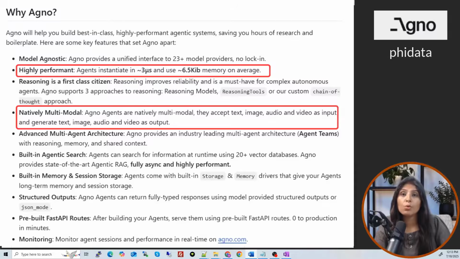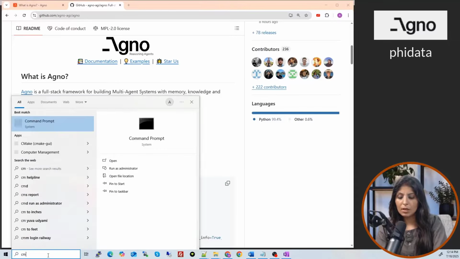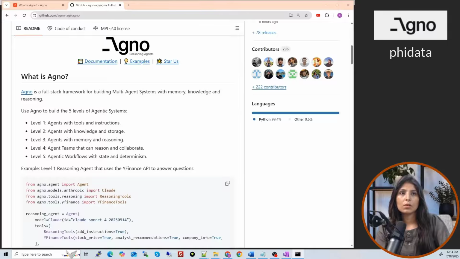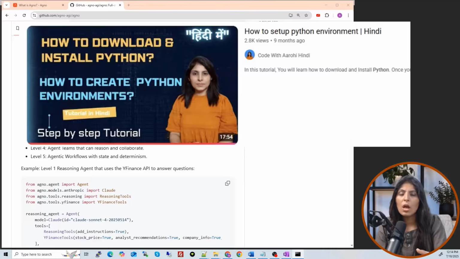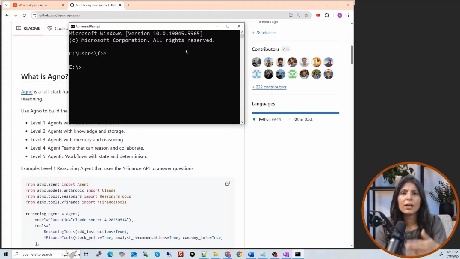So guys, now we understood why we should use Agno. Now let's see how to use it. We will set up the environment first and then I'll show you how we can create an agent in Agno. So let's start. First, open the command prompt. And then I'm going into the E drive because I have created a separate environment for this code. And guys, I always recommend working under a separate environment whenever you try something new. If you want to know how to create a separate environment, you can check this video. Otherwise, if you have Python installed, you can directly work under it.